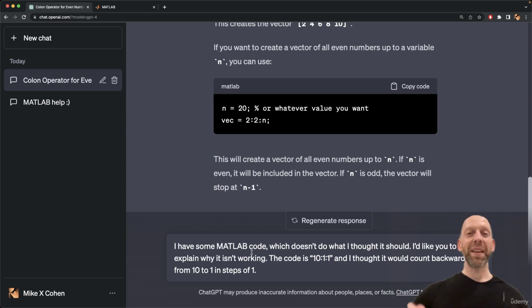Okay, so basically the idea is now we have code. It's not working. We don't understand why it's not working. And we're asking ChatGPT to help us understand that code. So I'm telling ChatGPT, the code doesn't do what I thought it should. Please explain why it's not working. Here's the code, and I thought it would count backwards from 10 to 1 in steps of 1.